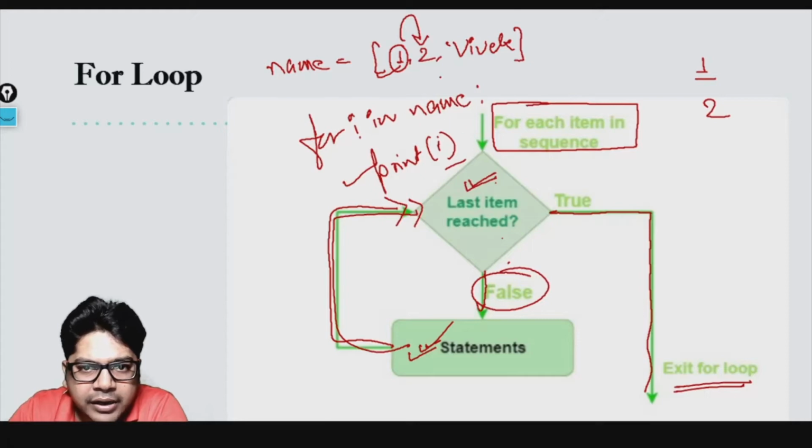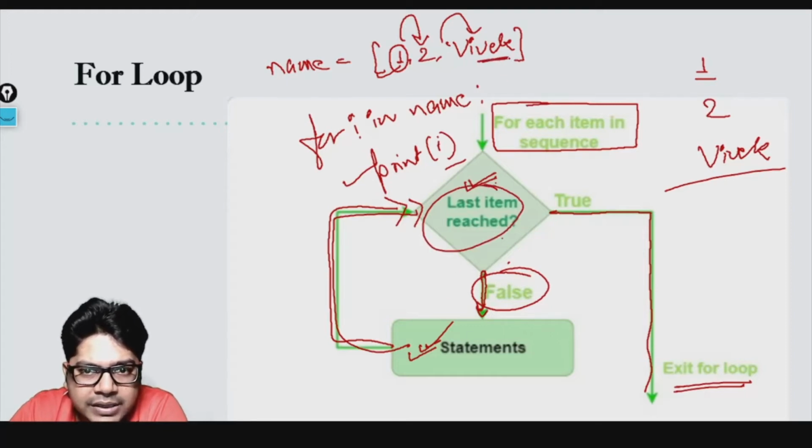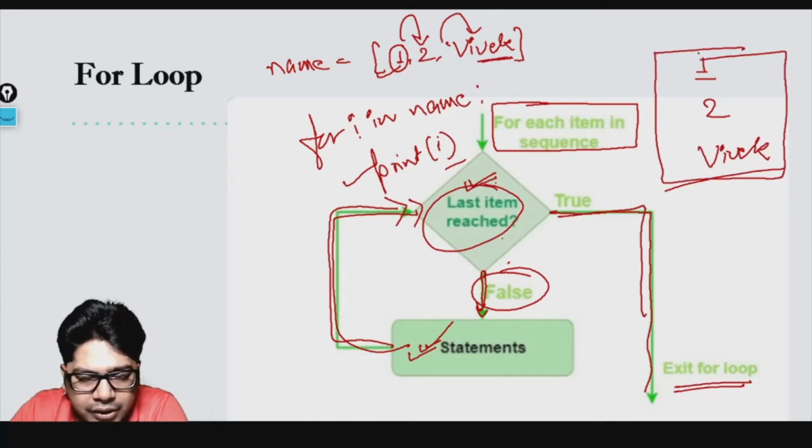Then again it went and now it is pointing to the third item. Is this the last item? Yes, it is the last item, but it is not over. It has to repeat that. So it will come down over here, it will print i, which means it is Vivek, and then it will go again, and now the last item is reached. Yes, this was the last item. There is nothing after that. Now it will come out and you can see that we have got our list. In case you did not understand it completely, do not worry about it. I will debug the code and at that time you can see it completely.